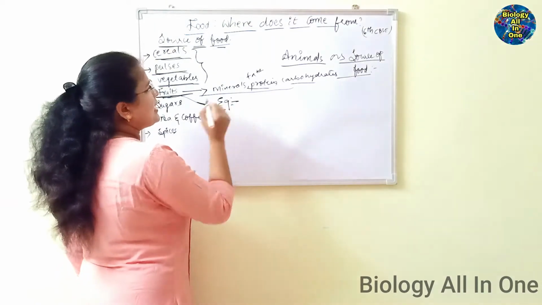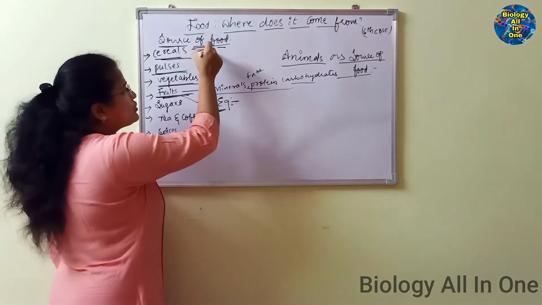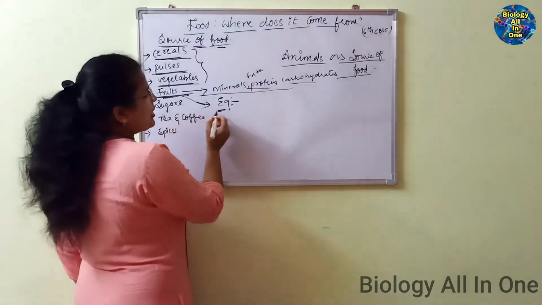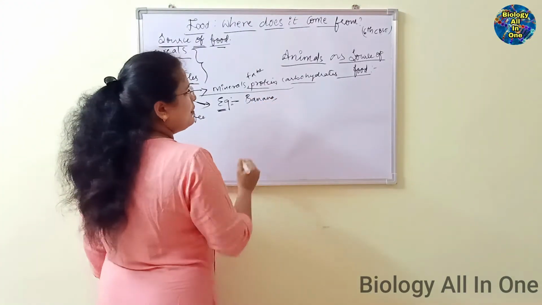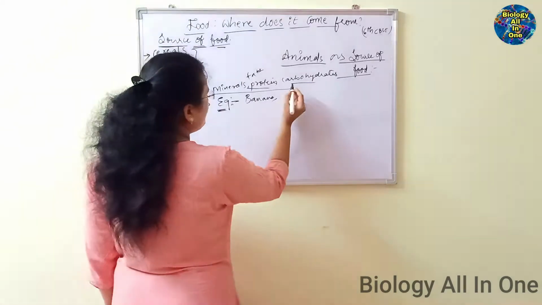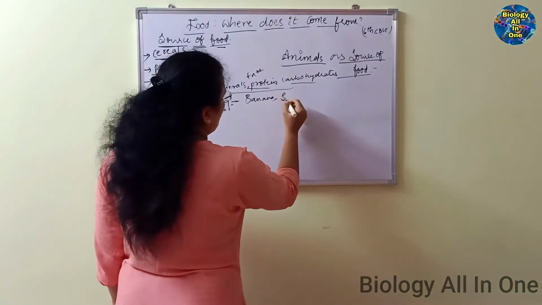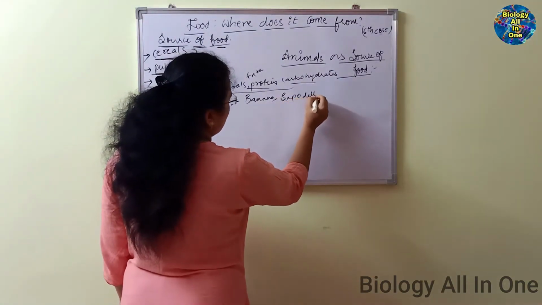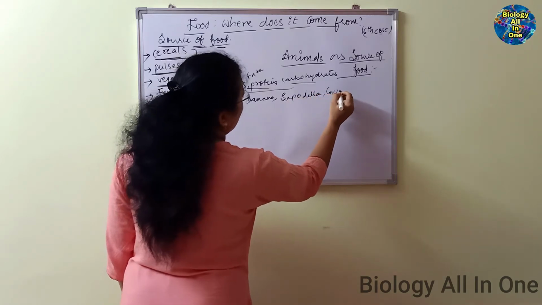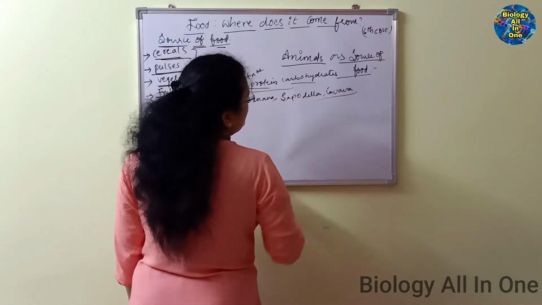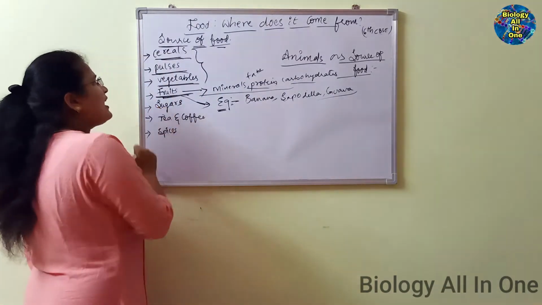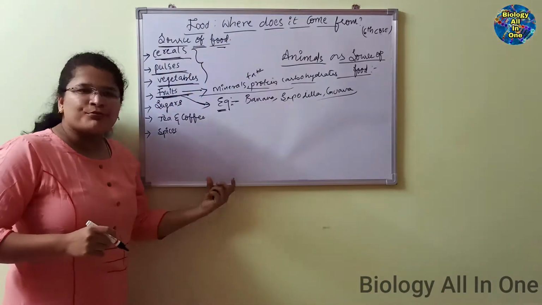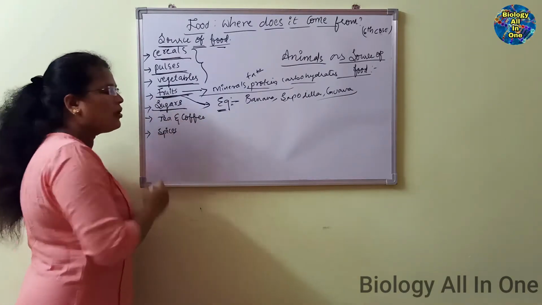I'll give some examples of fruits. These fruits are very essential and we get them from plants. We have many different kinds of fruits: banana, sapodilla, guava. Like this, different kinds of fruits are present on this earth. And we also obtain food from plants in the form of sugars.